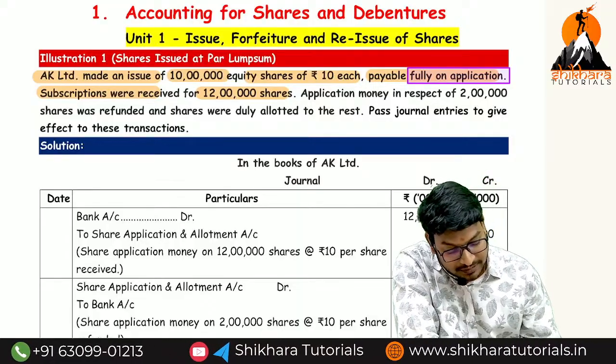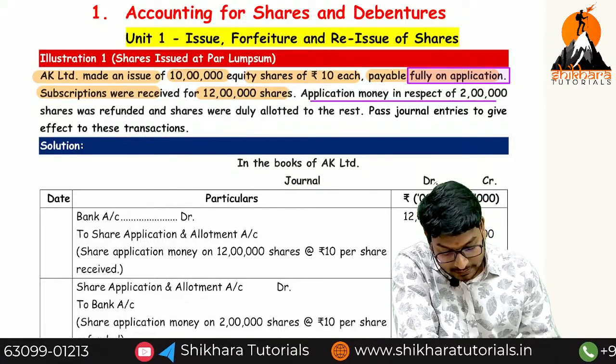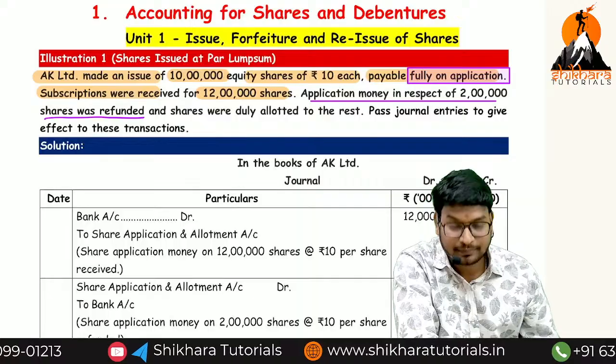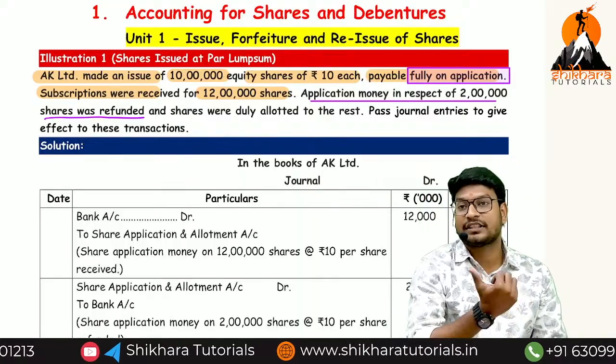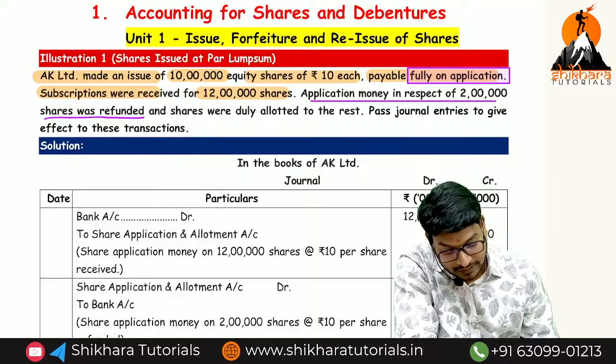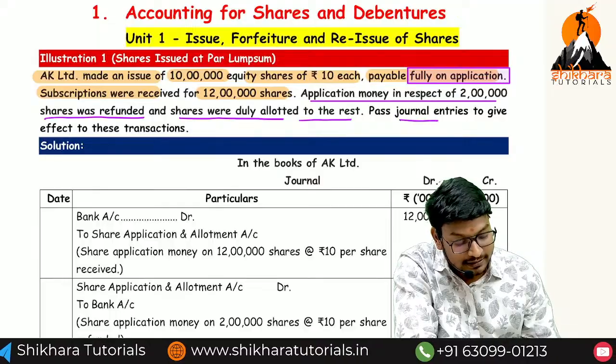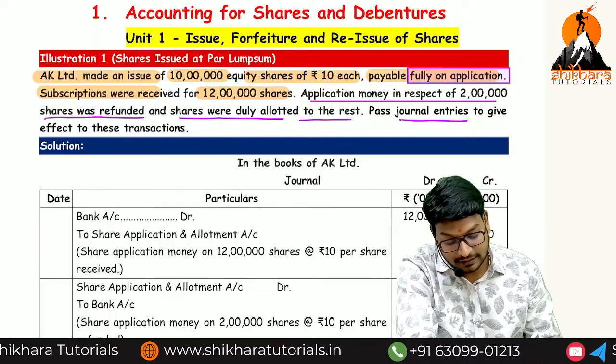So the oversubscription, the application money received in respect of 2 lakh shares, was refunded. That means what? Pro rata allotment or first case? Excess application we are going to refund, and shares were duly allotted to the rest. Pass the journal entries to give the effect of the transactions.